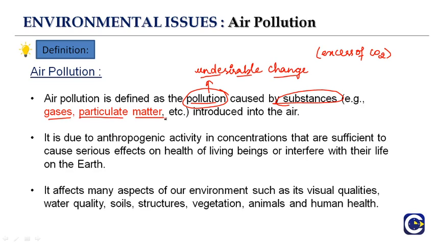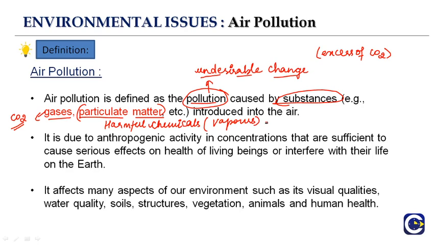What are these gases being released into the atmosphere? Carbon dioxide, harmful chemicals, and their vapors, right?